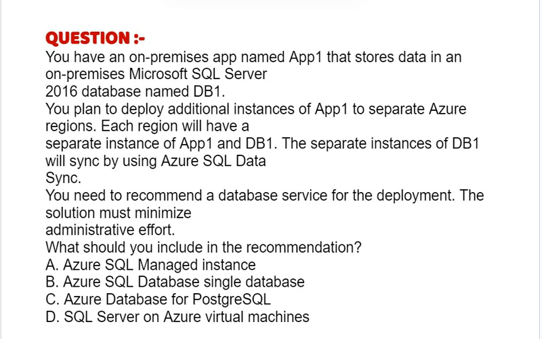Each region will have a separate instance of App1 and DB1. The separate instances of DB1 will sync by using Azure SQL Data Sync. You need to recommend a database service for the deployment. The solution must minimize administrative effort. What should you include in the recommendation?